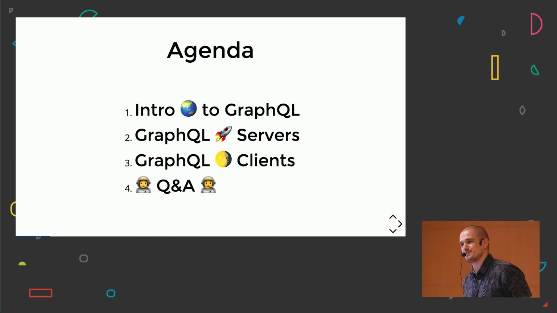So yeah, the agenda for today: we are going to see what GraphQL is and why we should use GraphQL. We are also going to do 30 minutes of live coding, implementing a GraphQL server in JavaScript and evolving it to TypeScript, and the same with a GraphQL client in React, of course, using hooks.